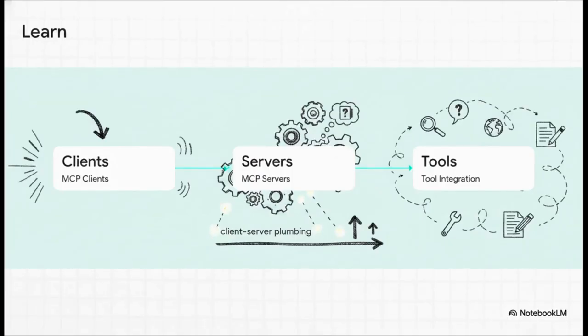That client-server handshake actually builds into something even more powerful, which is tool integration. Because the Model Context Protocol isn't just about passively reading data. No way. It's about taking action. The MCP server can actually expose specific tools directly to the client. It essentially tells the agent, hey, I can give you this document, sure, but I also have a tool you can use to edit it, or maybe a tool to search the web for updates. That kind of reliable, fluid tool integration only flows naturally because we've got that foundational plumbing firmly in place.